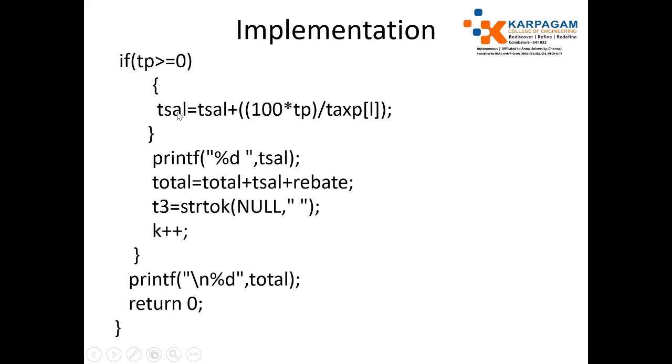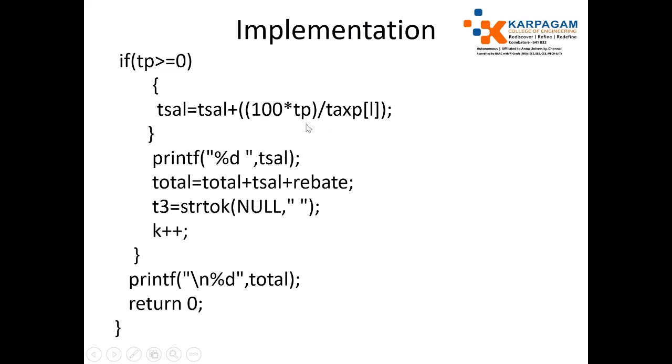means just calculate the remaining salary earned by the employee. Total salary equals total salary plus 100 into tax paid divided by tax percentage.